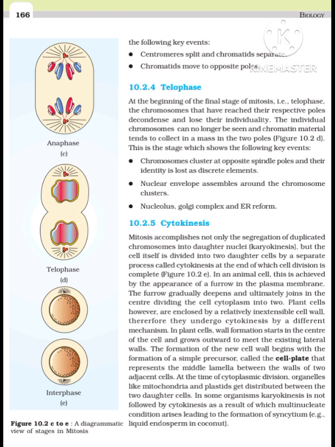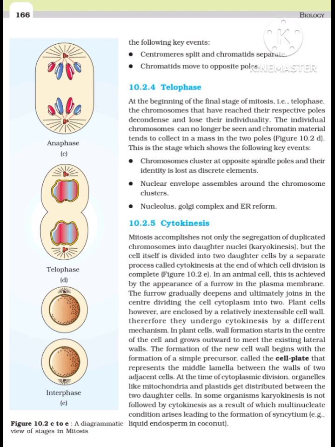At the time of cytoplasmic division, organelles like mitochondria and plastids get distributed between the two daughter cells. In some organisms, karyokinesis is not followed by cytokinesis, as a result of which a multinucleate condition arises, leading to the formation of syncytium, for example liquid endosperm in coconut.